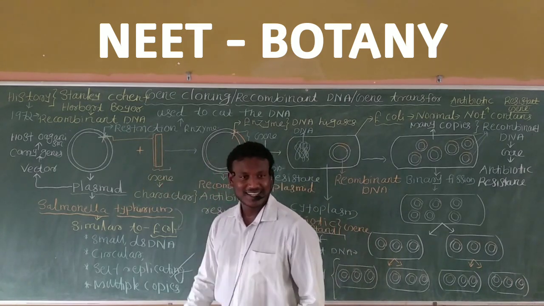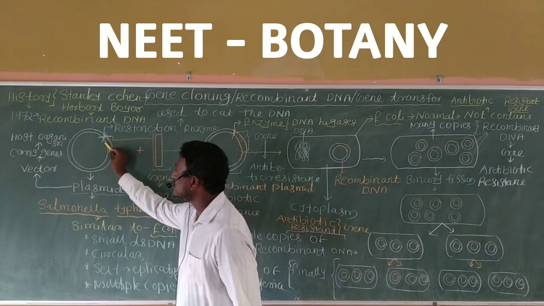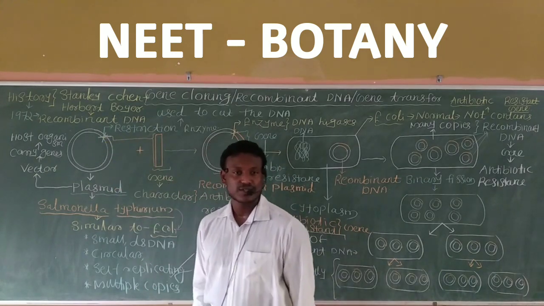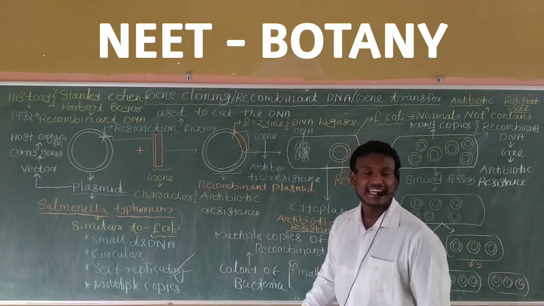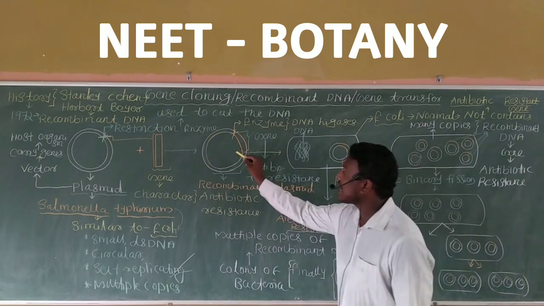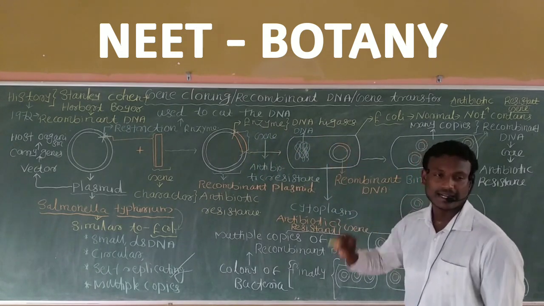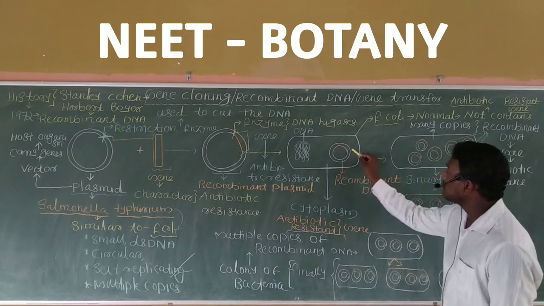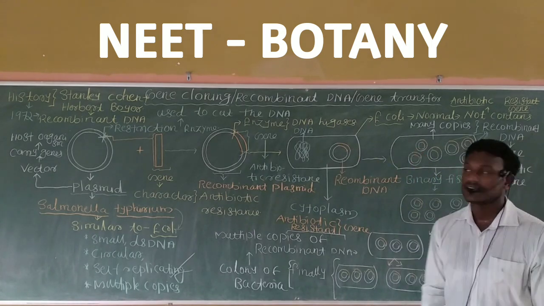Identification of the antibiotic resistant gene, yes or no? Joining of this antibiotic resistant gene with the plasmid, yes or no? By using restriction enzymes and DNA ligases, yes or no? Transfer of this recombinant DNA into the host bacteria E. coli and providing suitable environmental conditions for its multiplication.